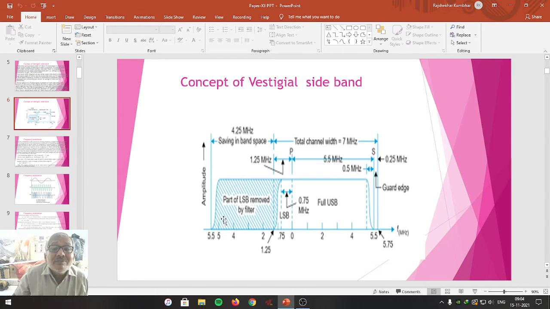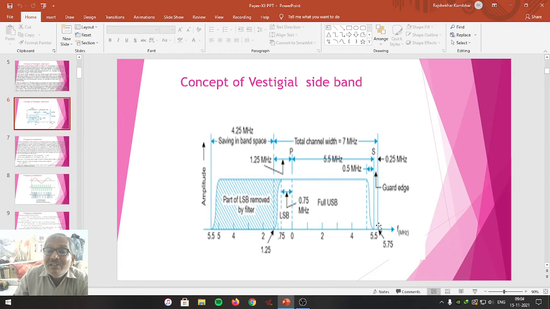This is the carrier. On this side there is a USB. On this side there is an LSB. So this is what we can call the carrier. It is represented as having the highest power. This is the USB, the upper sideband in full. From this there is an LSB.